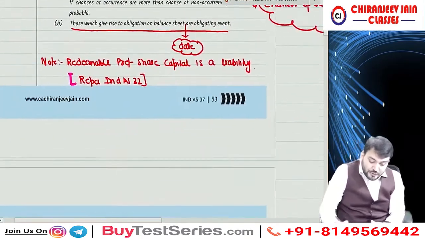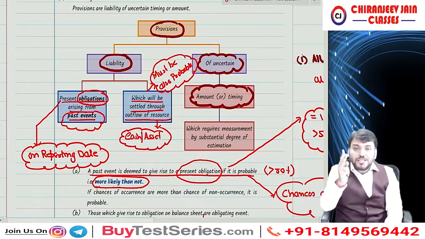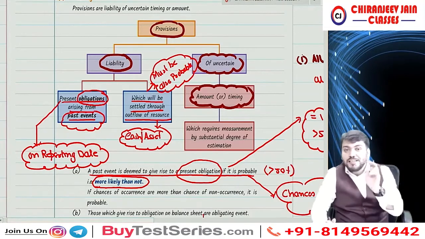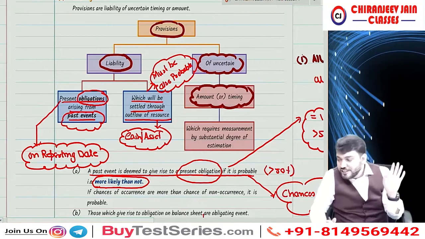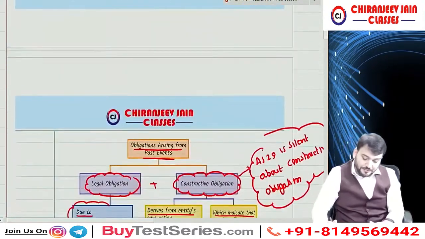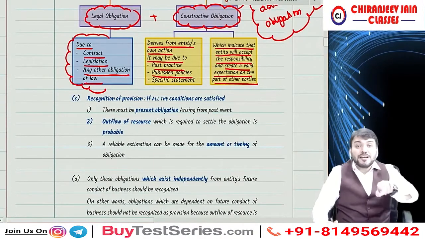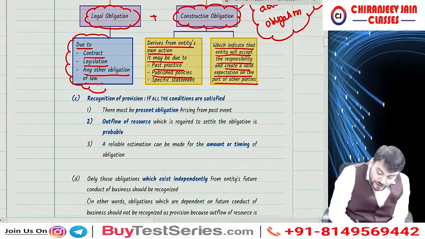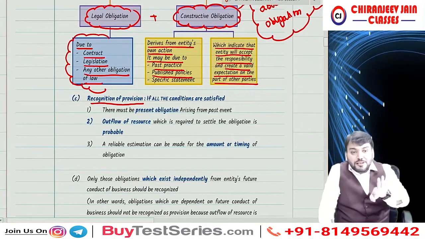Correct. So have you understood this? So now whenever I say obligation, in your mind two types of obligations should come: legal obligation and constructive obligation. Legal obligation and constructive obligation. Yes, sir. Understood. Now, when to recognize provision? So, recognition of provision. Now we have understood the meaning. Now, when to recognize provision?